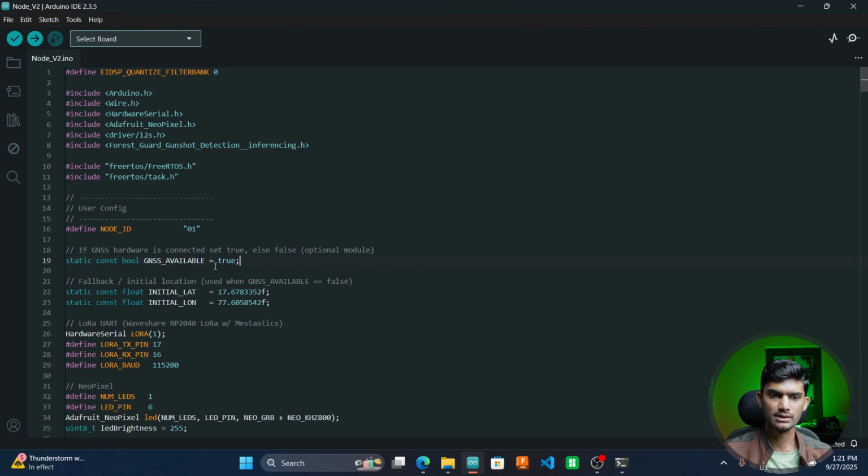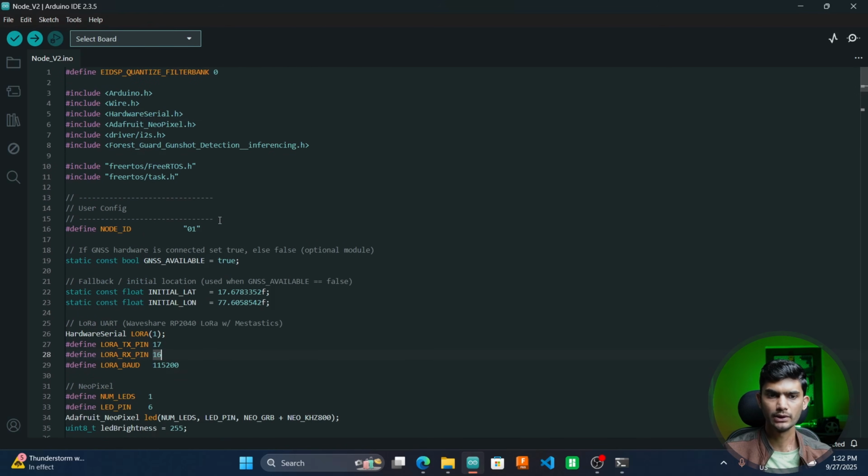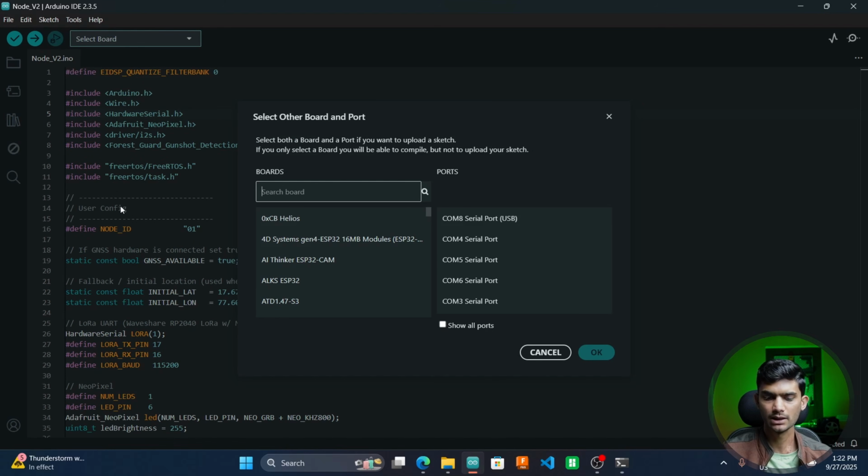Then we have this GNSS available flag, which is set to true. This means the GNSS module is connected to our node. If you don't want to opt for GNSS, you can just make this false. But in that case, you need to manually set your location coordinates over here. And that's it. These are the only two settings that you need to do. Then you can just select the board type as Firebase ESP32S3.